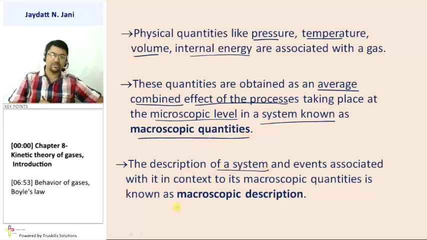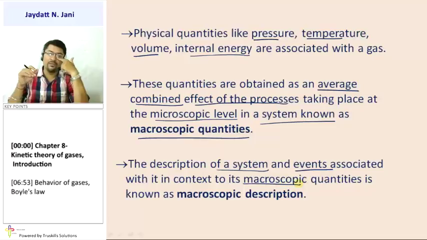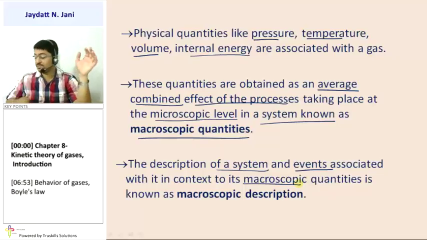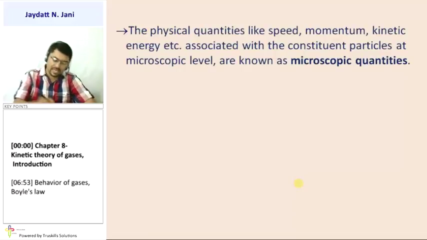So when there is a description about the system as well as events associated with it in the context of macroscopic quantities, that is known as macroscopic description. Same like that, if we have some microscopic quantity and its discussion, we will call it microscopic description. Here they mention physical quantities like speed, momentum, kinetic energy, etc.